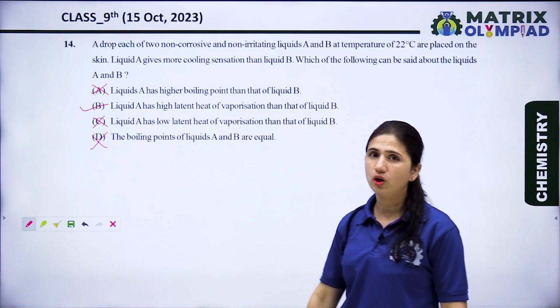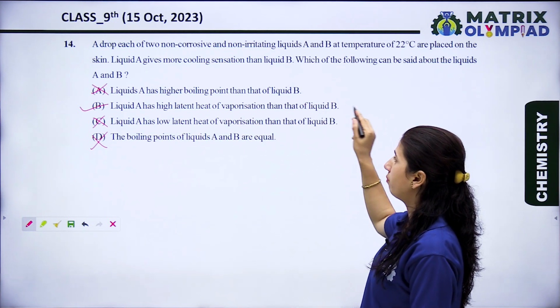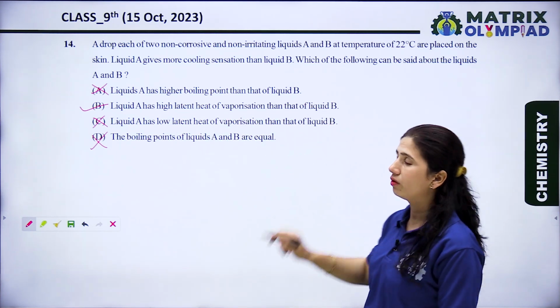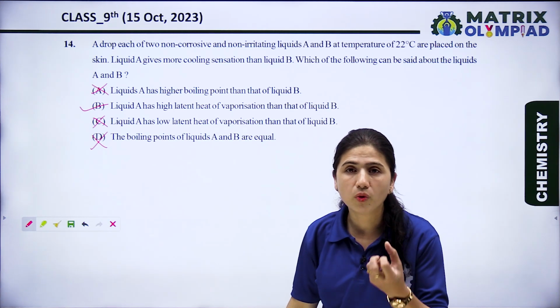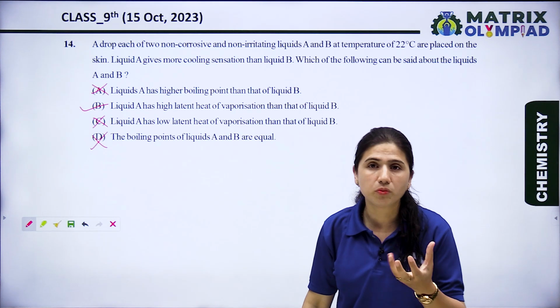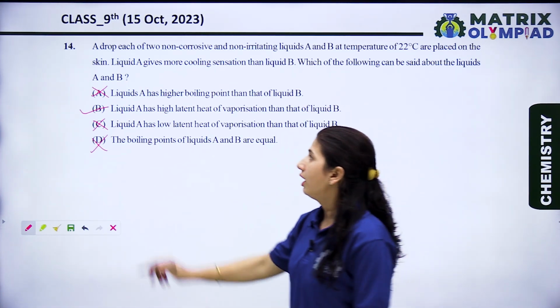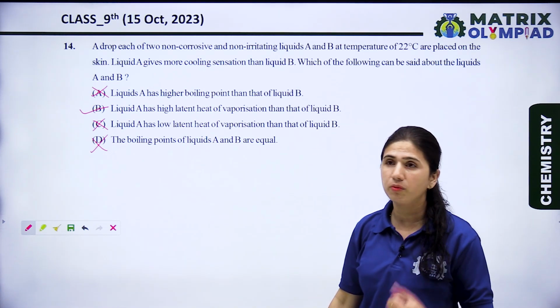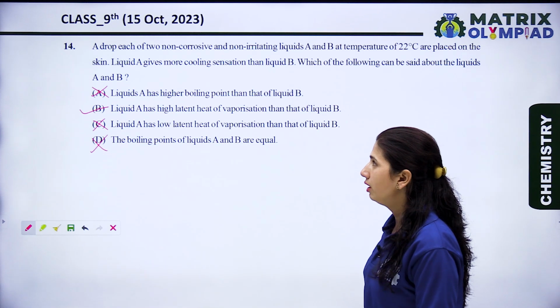Option B is the right option, that liquid A has a higher latent heat of vaporization than liquid B, because liquid A absorbs more energy from the body. Because of that, more cooling sensation is developed.